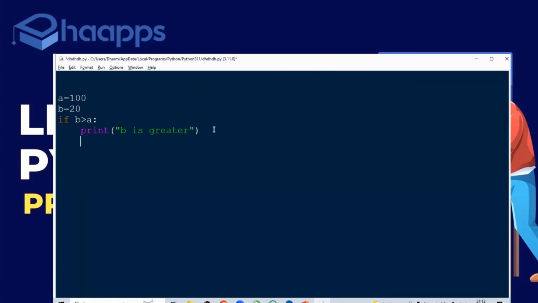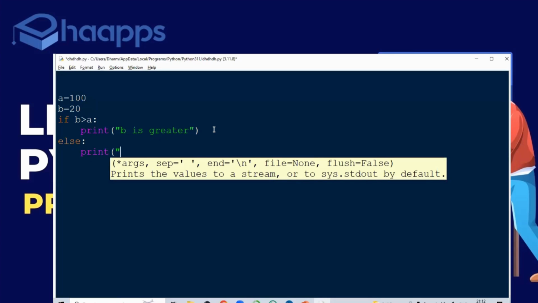For example, I want to write the condition: what if B is not greater than A? If I want to execute that, I can just give else and say print A is greater.